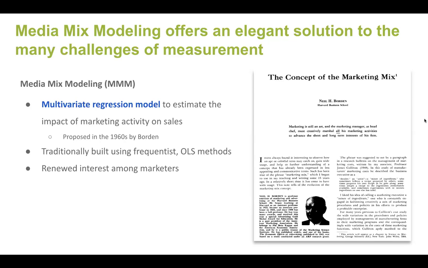So the media mix model is a fairly old concept, and it's simply a multivariate regression model that is built to estimate the impact of your marketing activity, in our case, the amount we spend in a channel, on some key performance indicator. So for us, that is the number of new customers we acquire. This basic idea was put forth in the 60s by Neil Borden. And traditionally, these models have been built using frequentist ordinary least squares methods.